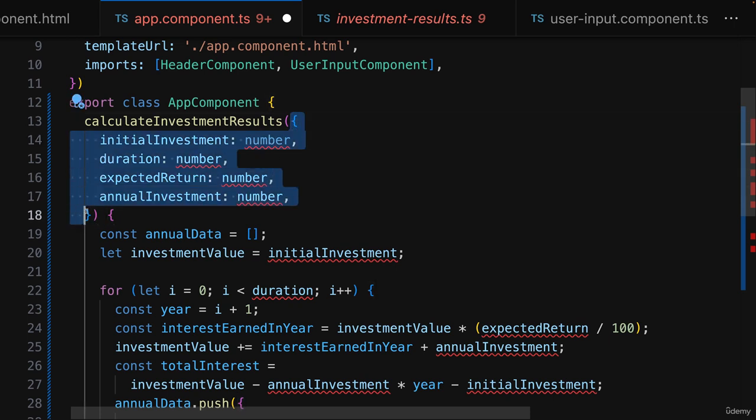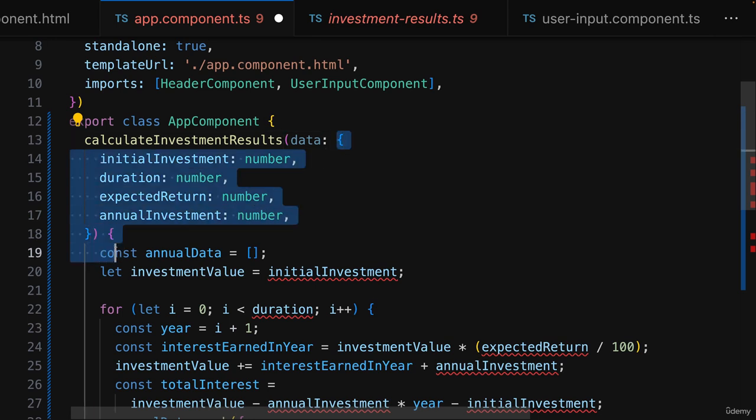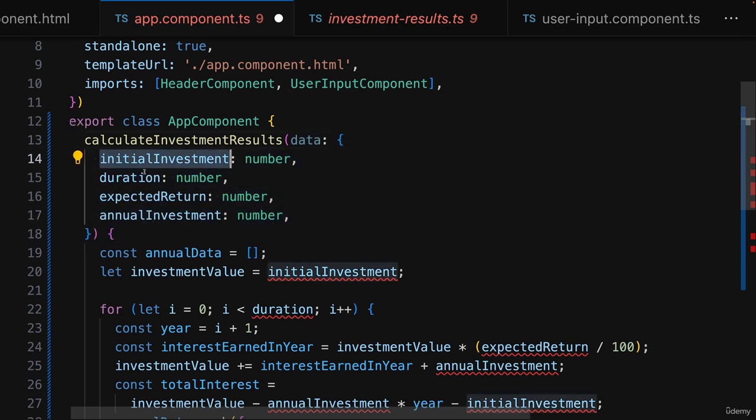Now we just have to be careful because this is now actually the type definition that defines the shape of this object. We of course also must give this object a name like data, and then add a colon to make it clear that this object type here describes the shape of this data parameter. So the data parameter should be an object with this shape, so with these properties of these types.